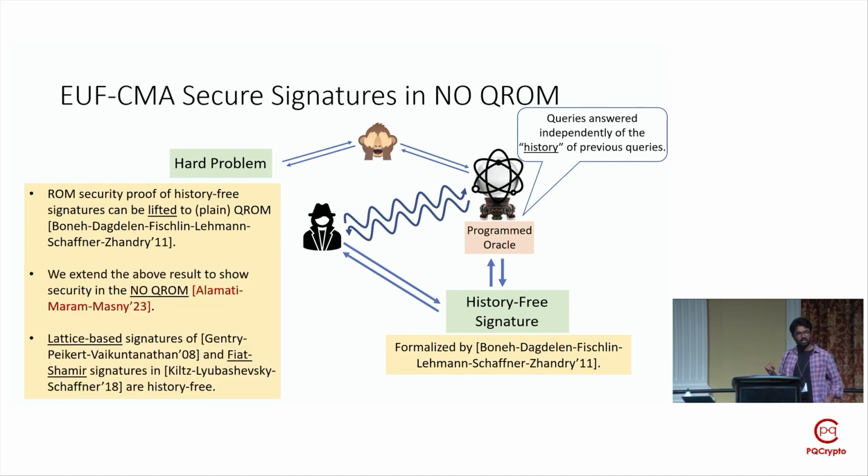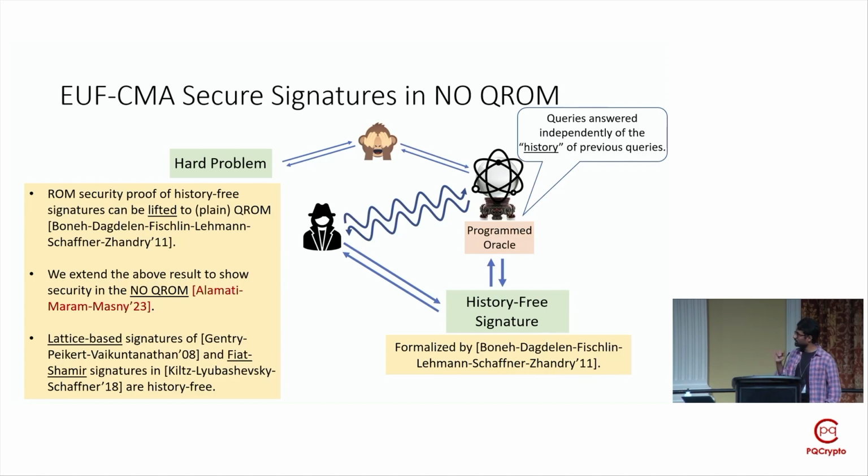And in our work, we extend their security proof to also prove security in the weaker no QROM setting as well. So in other words, we explicitly identify that only weaker heuristics are sufficient to prove security of such post-quantum signatures. By weaker heuristic, I mean we don't even have to observe the adversary's random oracle queries. And importantly, such history-free signatures do have concrete post-quantum instantiations.